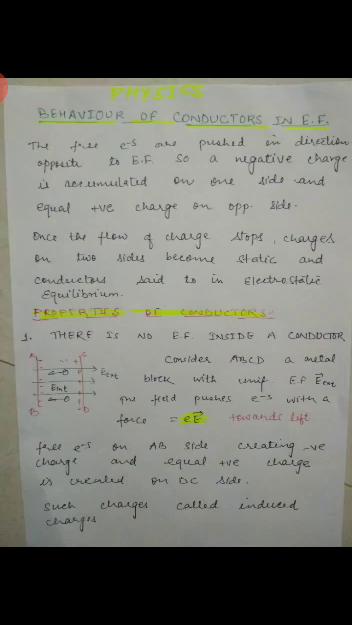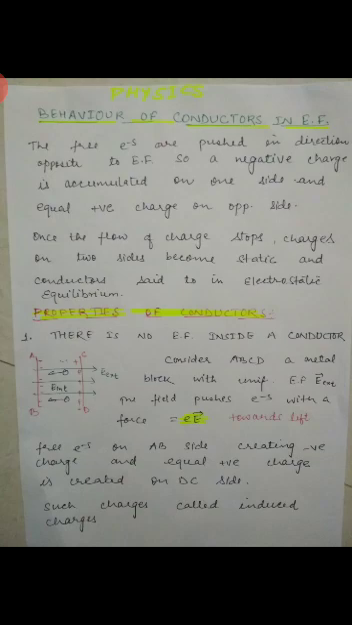See, when the free electrons are pushed in direction opposite to electric field, a negative charge is accumulated on one side and equal number of positive charge is accumulated on the opposite side. Once the flow of charge stops, the charges on the two sides become static and the conductor is said to be in electrostatic equilibrium. So electrostatic equilibrium means no flow of charges.